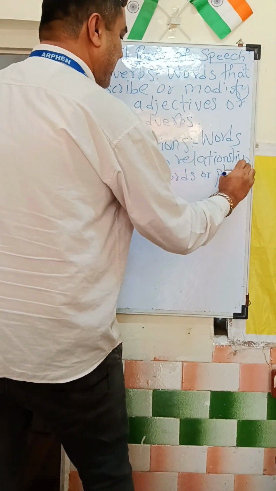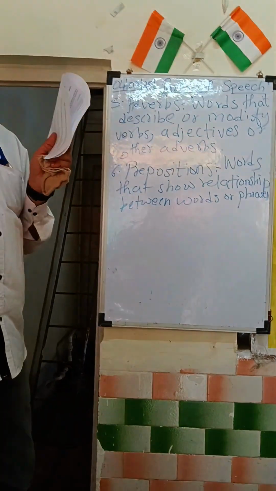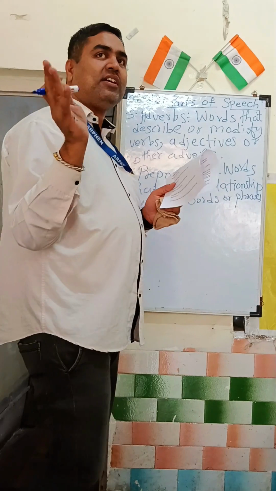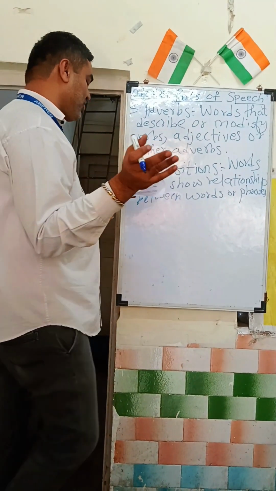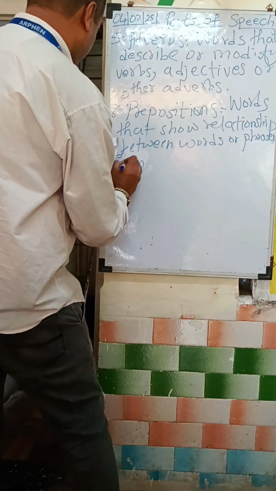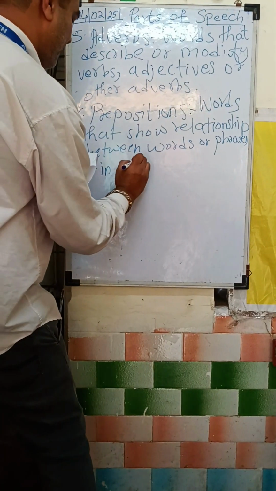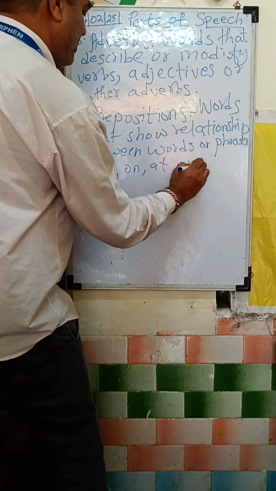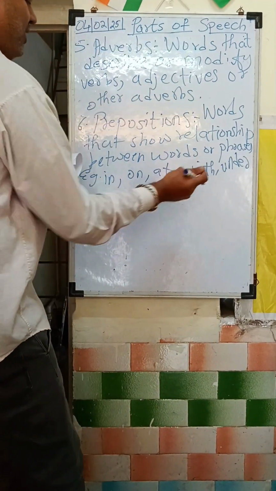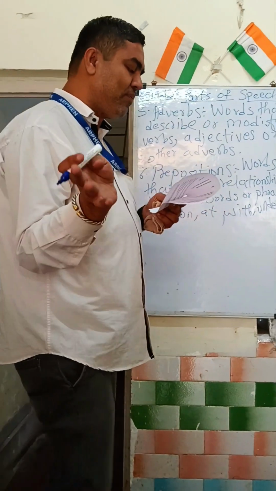Just remember, anything that connects or shows relation between the words or phrases can be termed or described as prepositions. The examples can be in, on, at, with, or under. These are the examples which show relation between the words or the particular phrases.